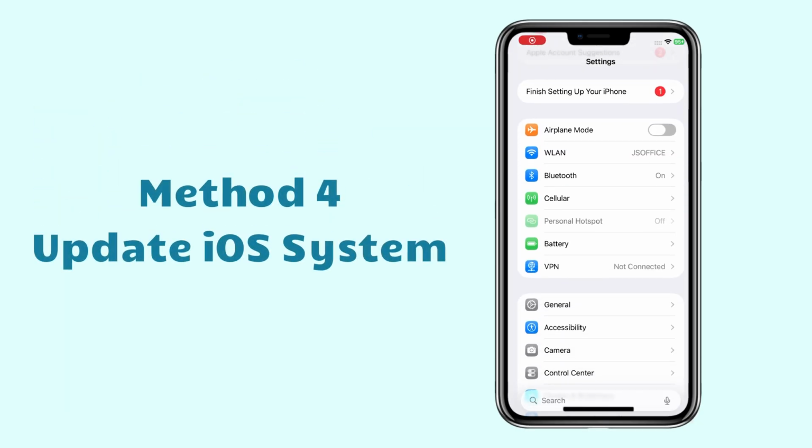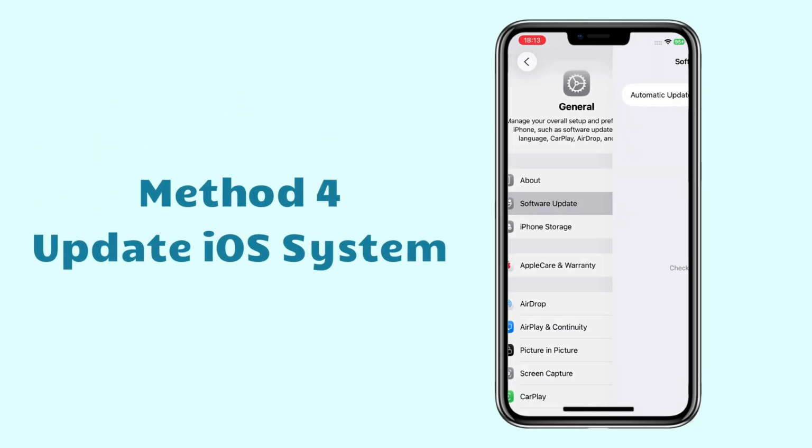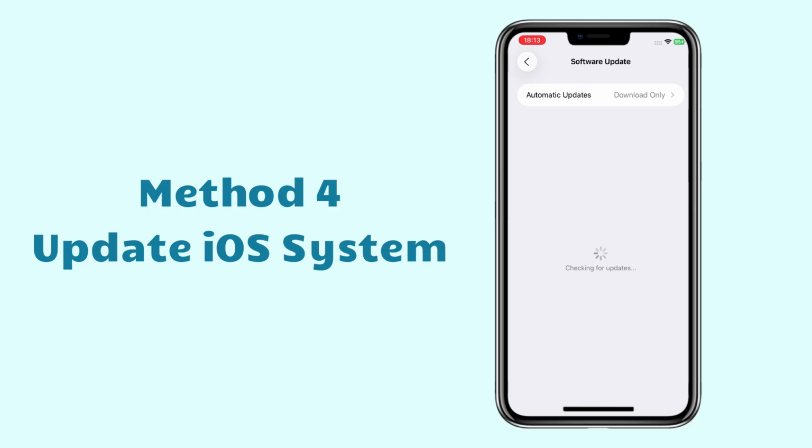Method 4. Update iOS system. Go to General, Software Update. Update the system to the latest version.